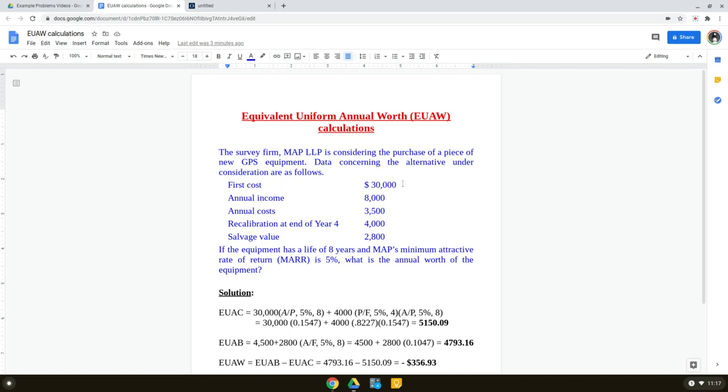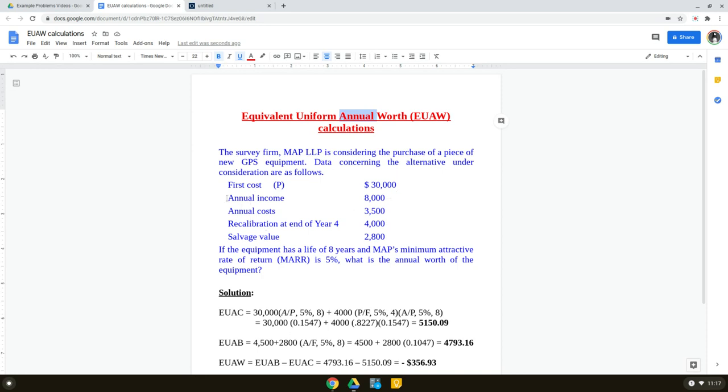So the first cost is $30,000, which is in time period 0, today, because we are going to buy it today, right? That is something we designate by the letter P. P means present value. The present means today, time period 0. So this is going to happen in today's value. So that's P, and it is a cost, so it is minus $30,000. And we want to convert this into its equivalent annual value. So we want to distribute that $30,000 in today's value over the next 8 years.